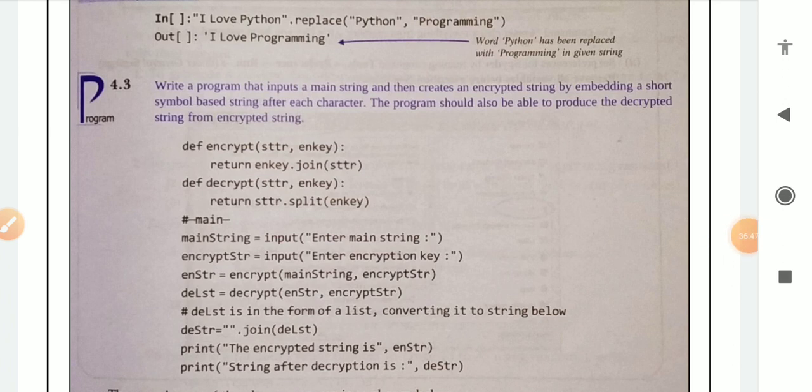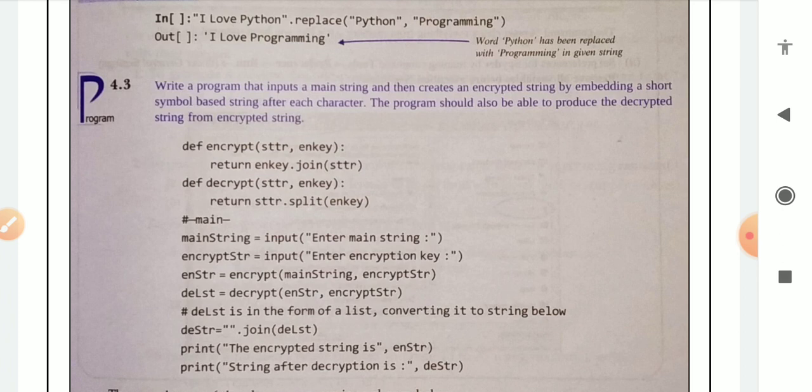Encryption and decryption are mainly used for security purposes. In any software you can easily see encryption and decryption. Encryption converts your normal information into a form that can only be understood by the person who will use that information. No other person can understand that. So the encryption and decryption process is mainly used for security purposes.